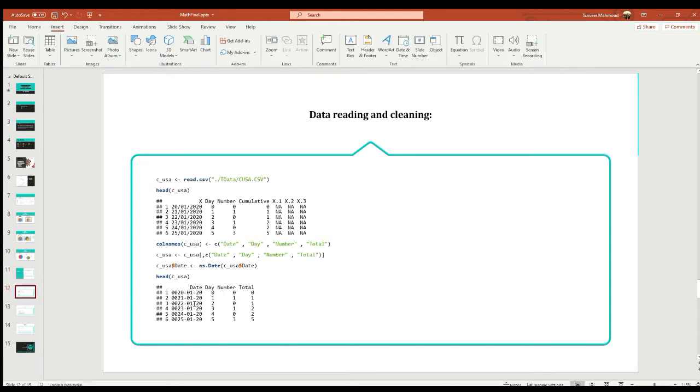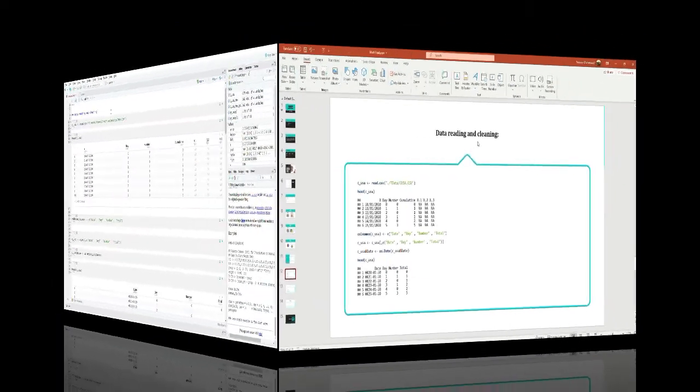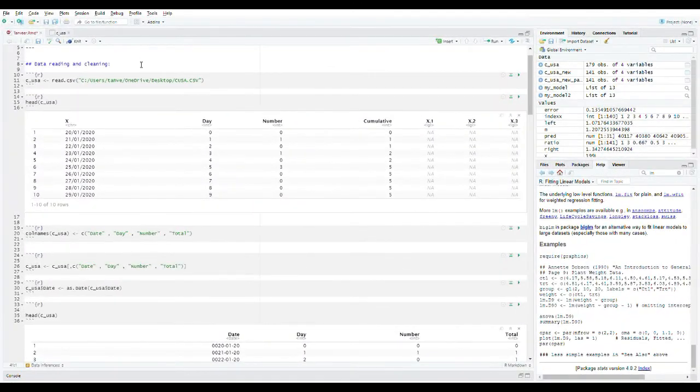So we use actually R language to analyze our data. So let's move to the main controller R. In this section it is data reading and cleaning. I just import the CSV file which I collected from the internet, and hence the data is already in the controller. So I just rename the data with date, day, number, and total.